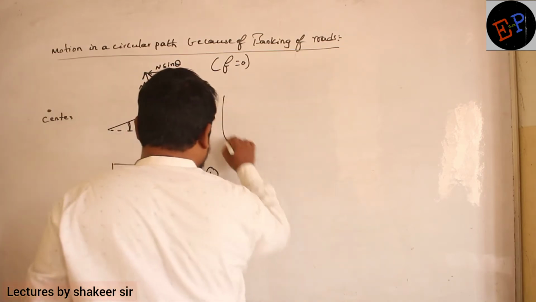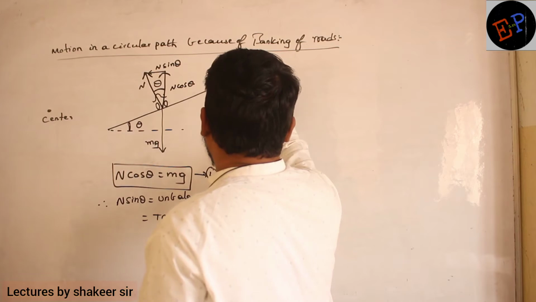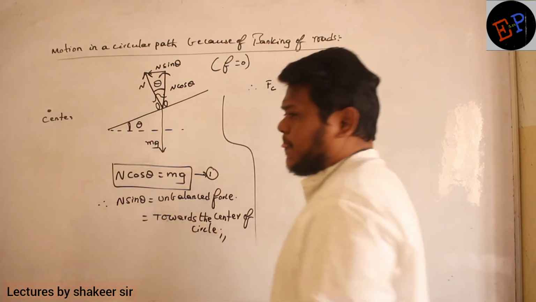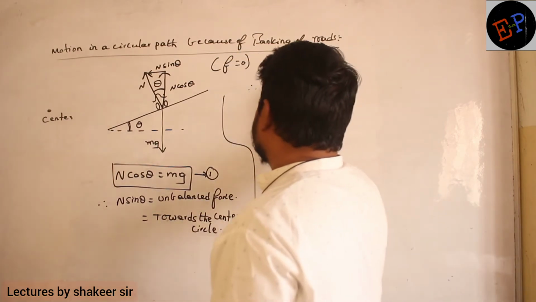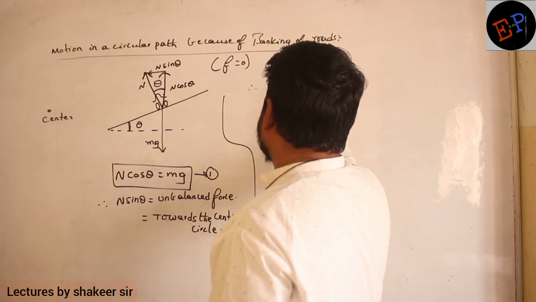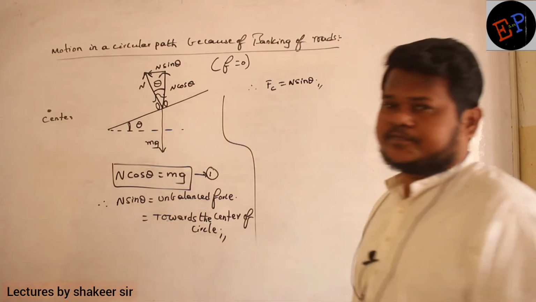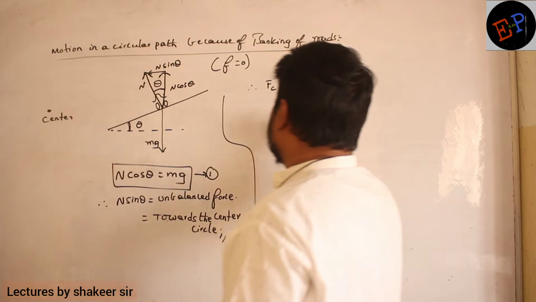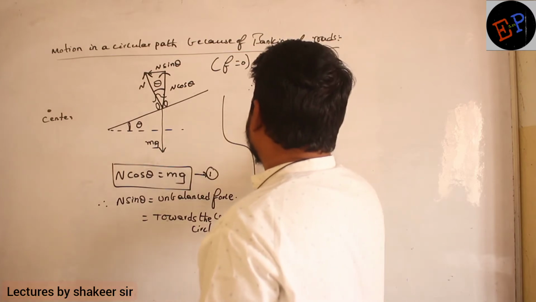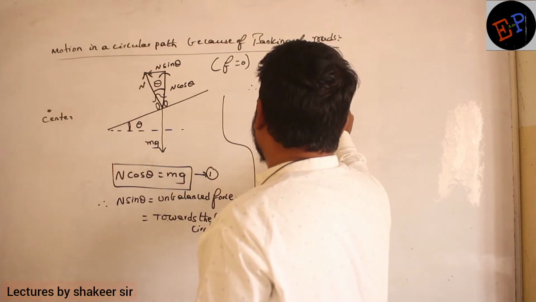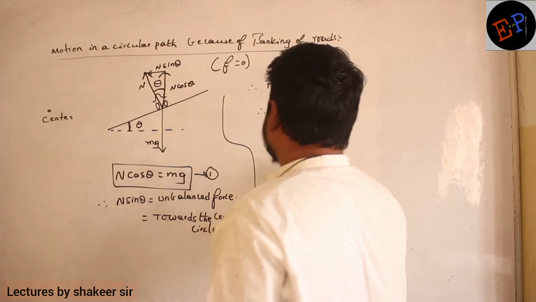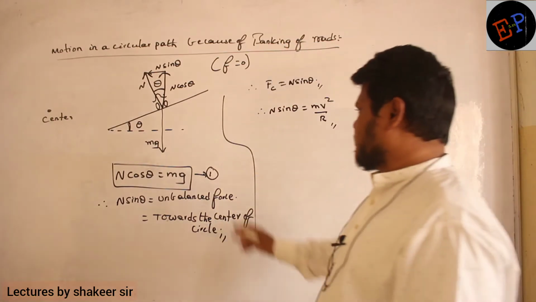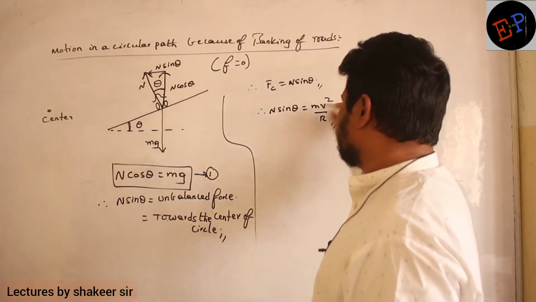So therefore I say centripetal force, Fc, is N sin theta. Are you able to understand? So N sin theta is equal to mv square divided by r. This is my second equation. First equation and this is my second equation.